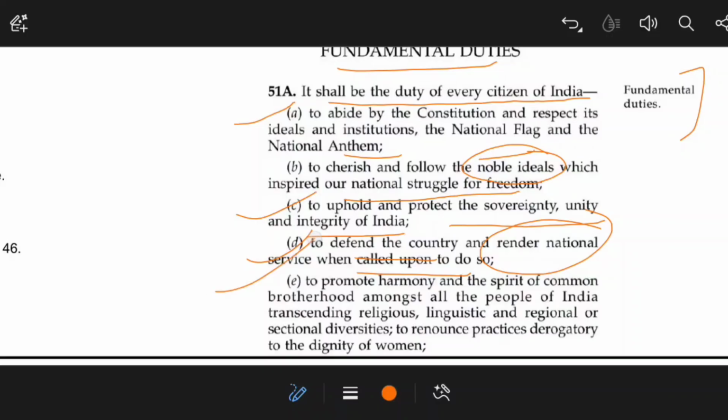To promote harmony and the spirit of common brotherhood amongst all the people of India, transcending religious, linguistic, regional or sectional diversities. So this article talks about four types of diversity: religious, linguistic, regional, and sectional. And you also have to renounce practices derogatory to the dignity of women, that you should not speak a word that is derogatory to the dignity of women.